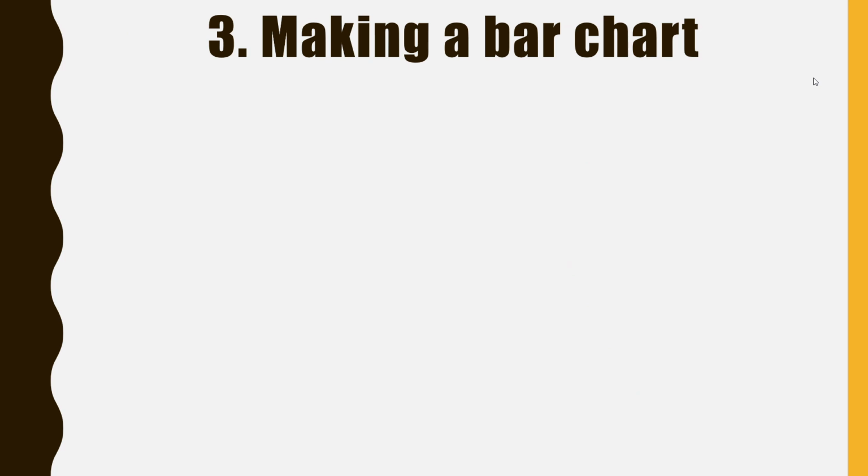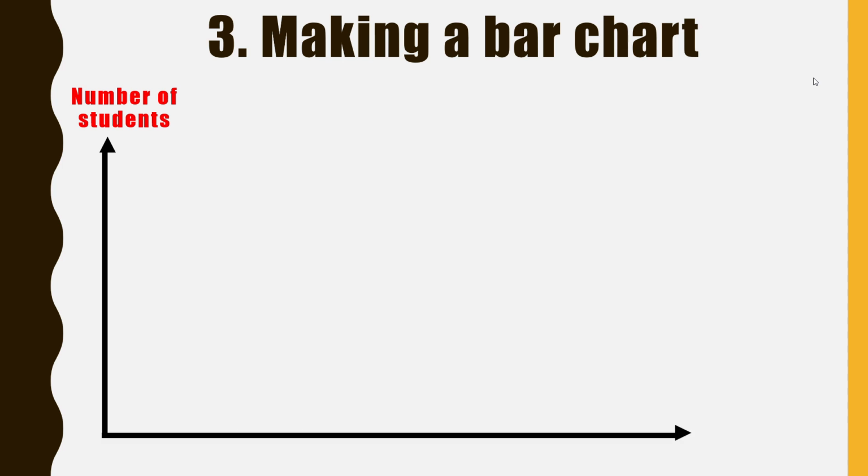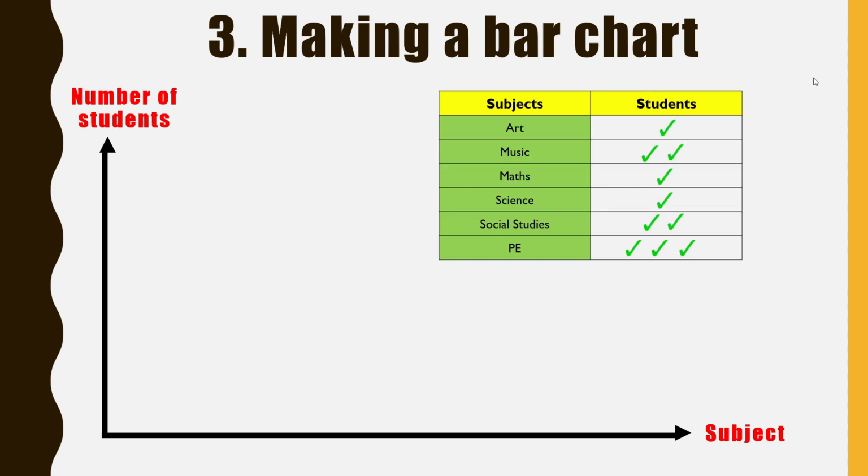And how are we going to draw a bar chart? First and foremost, we have to create a y-axis, which is the number of students, as well as the x-axis, which is the subject. And after we have come up with these two axes, only then we refer back to the table that we have filled in just now. Which column refers to number of students? It's the second column, which is the ticks. And the x-axis refers to the left column, which is the type of subject.